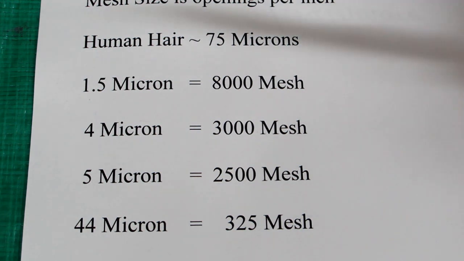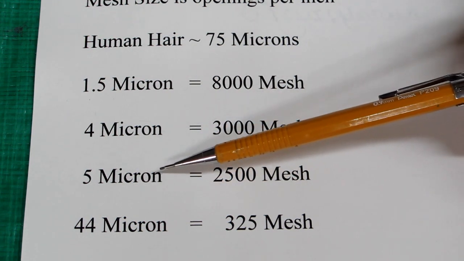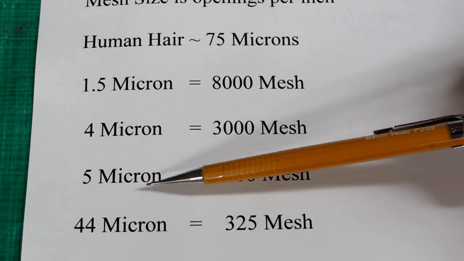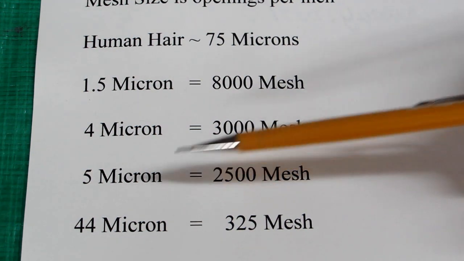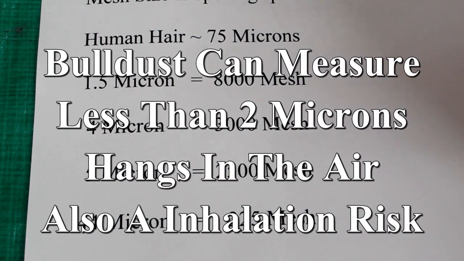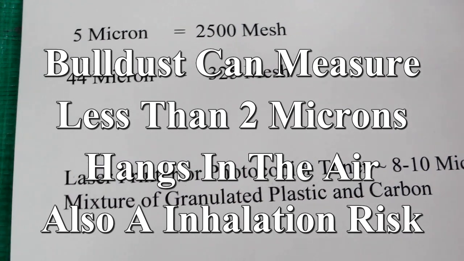What you will find, if you look a little further, is 5 micron. 5 micron is about 2,500 mesh. If you want to use graphite, that's the one I'd buy. And you're somewhat at the mercy of the person selling it, because some of these labels you can't really read. They're not marked very well. It's being sold as 5 micron, and you're hoping that's what it is when you buy it.